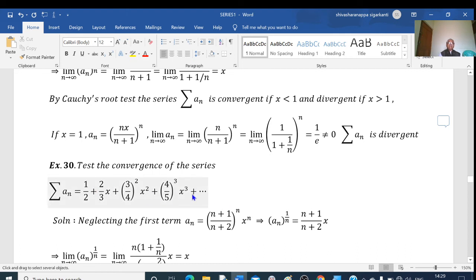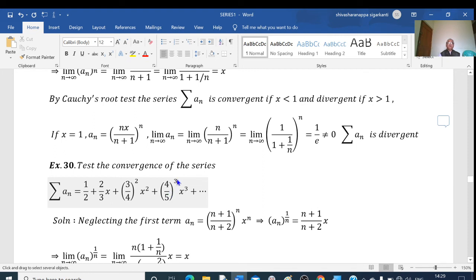And easily I can write the nth term here. See, this is the first term, second term, third term. Power is 1, power 2, power 3. Therefore, in the nth term also, some bracketed quantity to the power n into x to the power n. So, a_n is equal to something to the power of n into x to the power of n. What is that something here? So, you have to write that power.